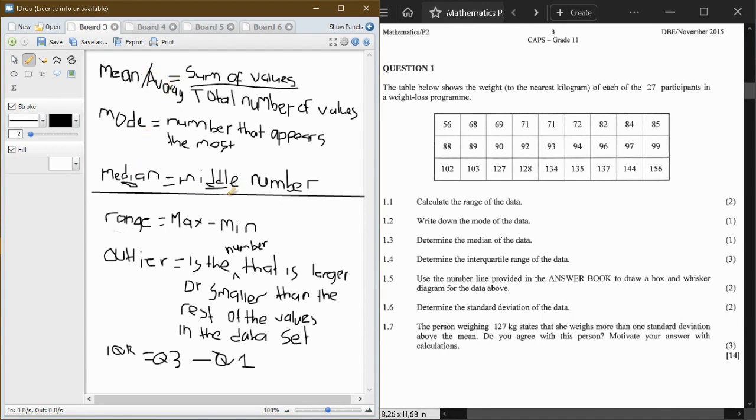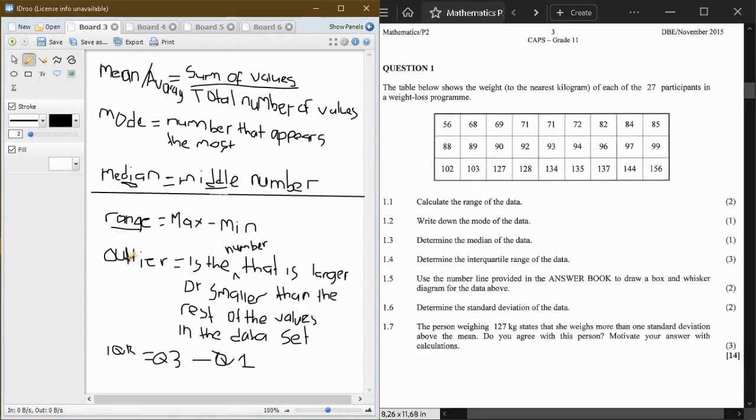Okay. Then we have what we call the range. So now masikhuluma range, we're talking about the maximum value minus the minimum value. Kusho ukuthi uzothatha inamba enkulu uyiminus nenamba encane. Okay, then we have what we call an outlier.